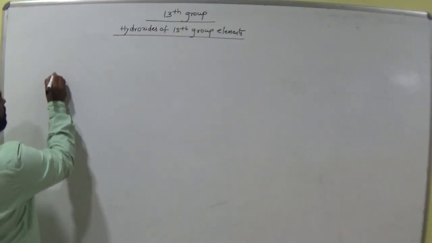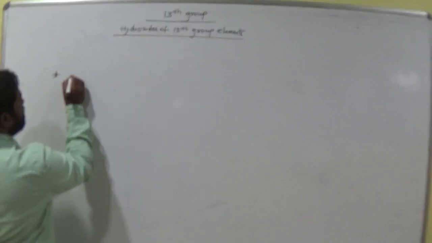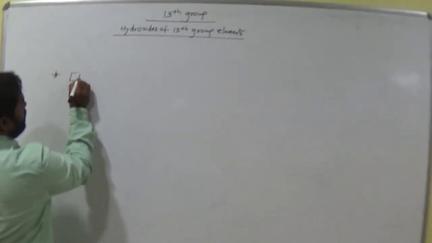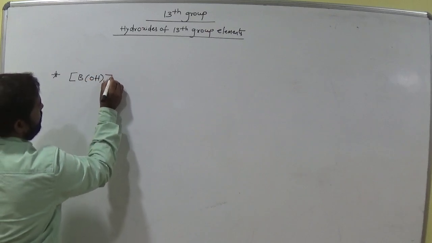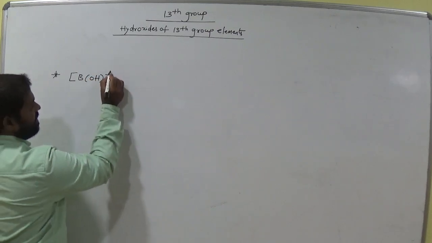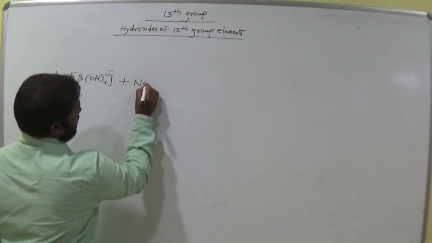Now here, what is the compound we have? B(OH)4 minus. Now it interacts with a base, suppose NaOH.